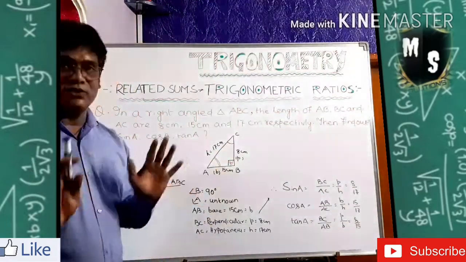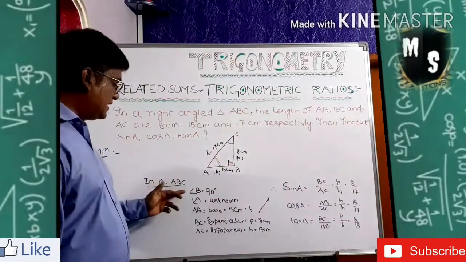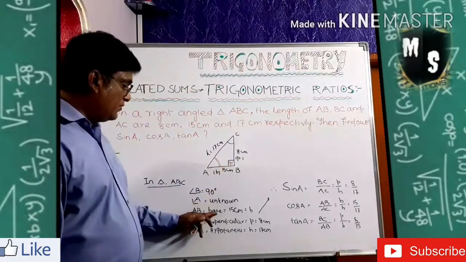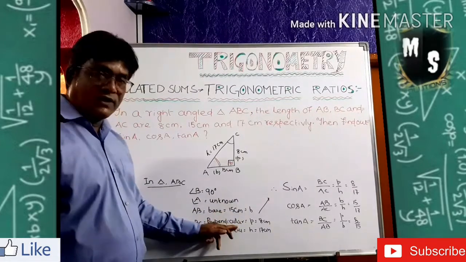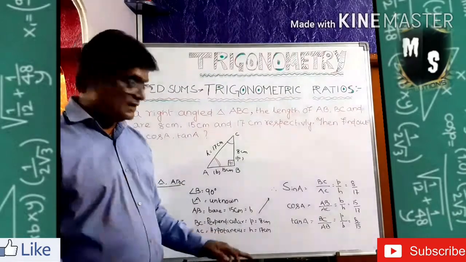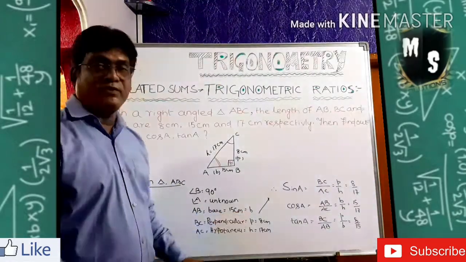So this one you have to judge. Next you have to write them accordingly. That is, in triangle ABC, angle B is 90, A angle is unknown, AB equal to base, 15 centimeter, and BC equal to perpendicular, that is 8 centimeter. Then AC equal to hypotenuse, the largest side, that is H is equal to 17 centimeter. With the symbols you have to write.